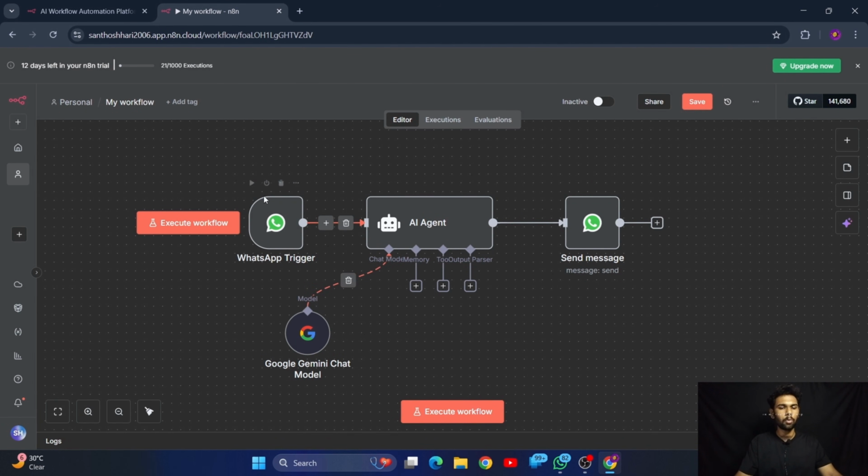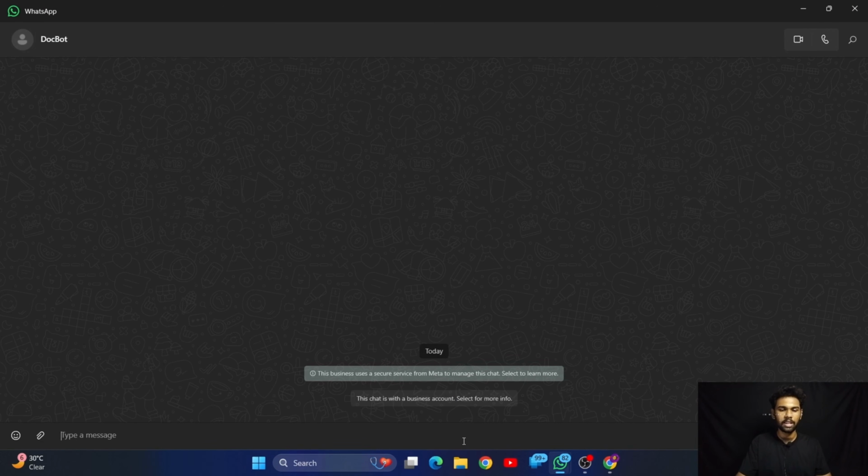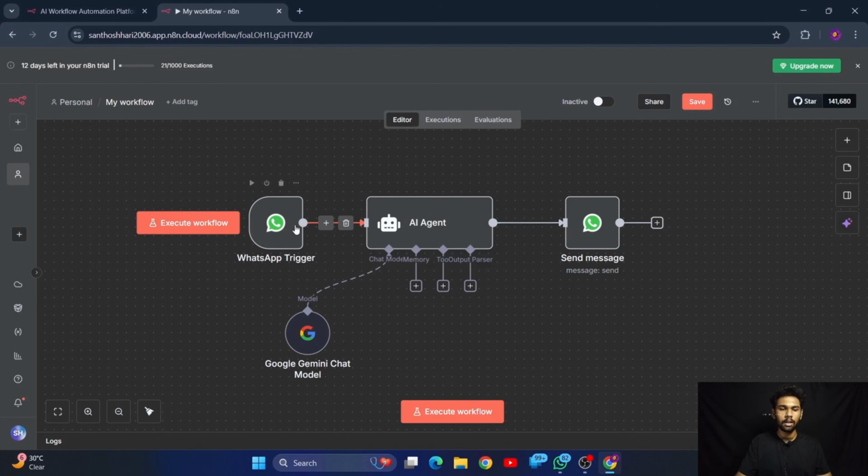So let's talk about what a trigger does. A trigger's work is to trigger the workflow, which means it will start the workflow. So say, for example, if I am texting something here, then the trigger will actually get to work. It will start the entire workflow so that it will pass the input, and the input will be processed with the Gemini chat model, and it will send the message back.